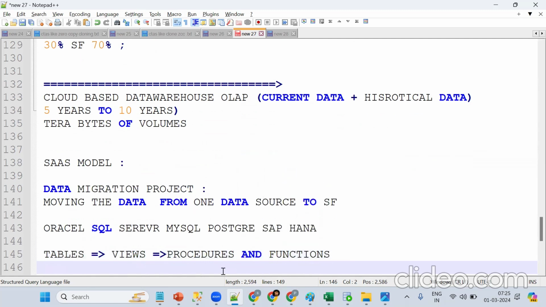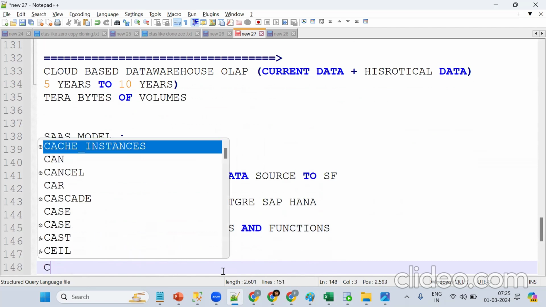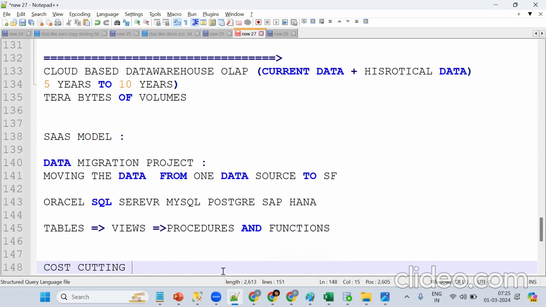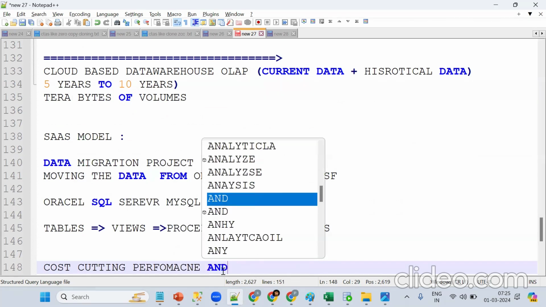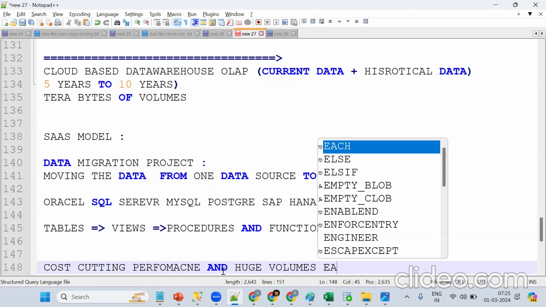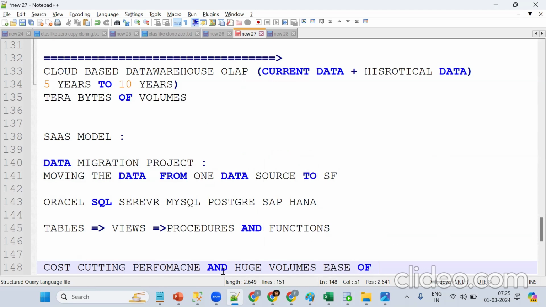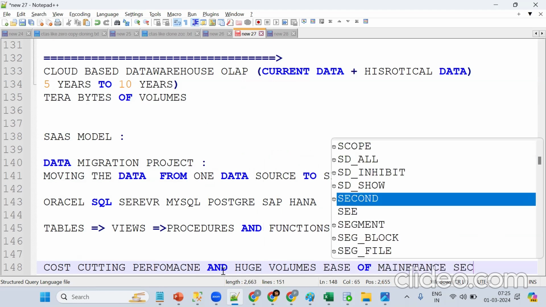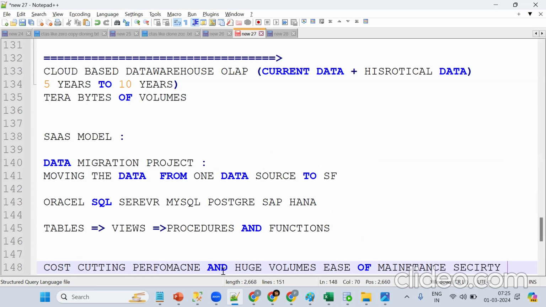Now why are companies moving? The main purposes are cost cutting, performance, and huge volumes, then ease of use, ease of maintenance, and security. Because of all these reasons, companies want to move to Snowflake.